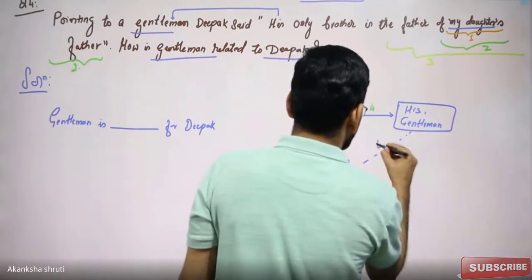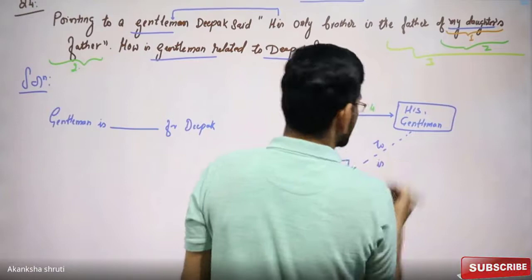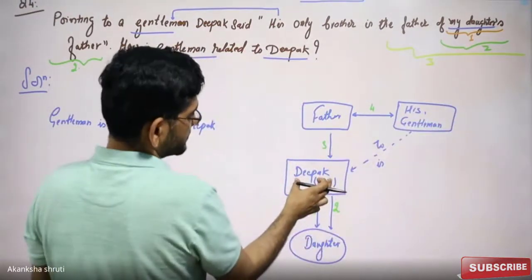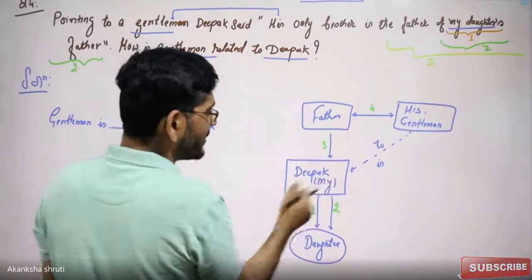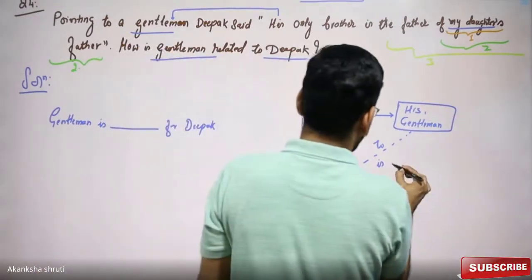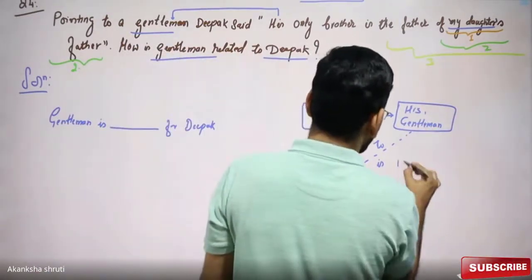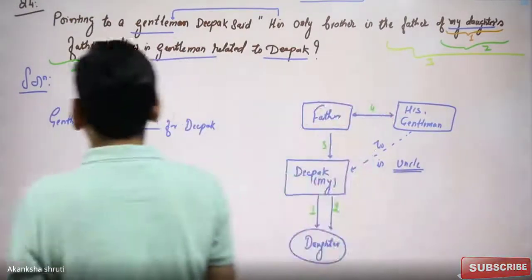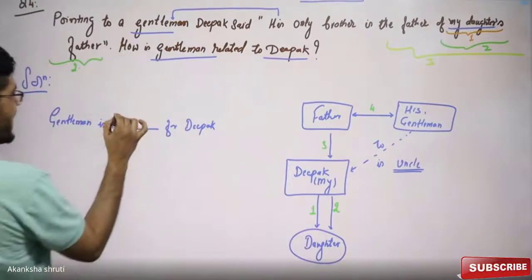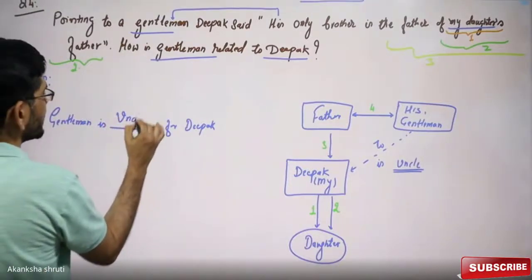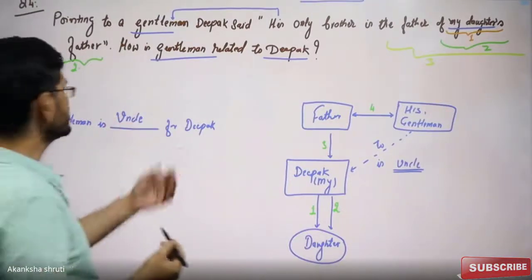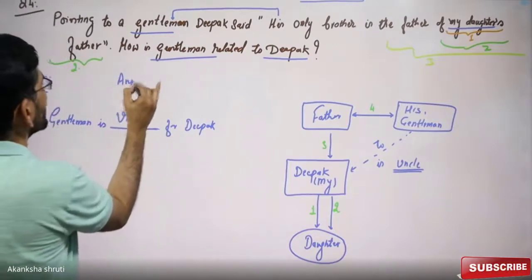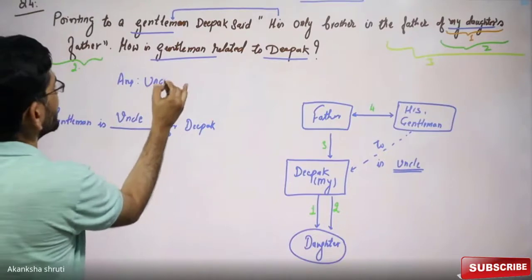So the gentleman is the uncle of Deepak. Uncle is the required relation. So this uncle is the answer.